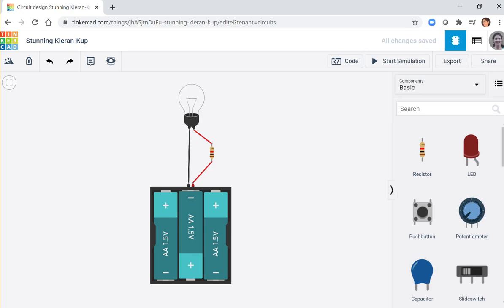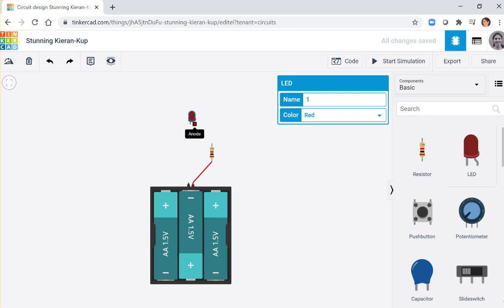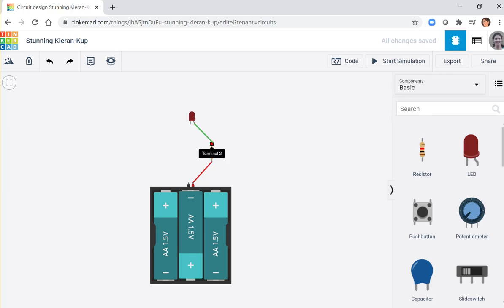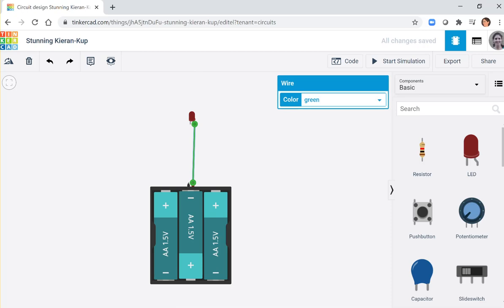There's another type of light that's called LED. So click on the bulb and delete, and we will select the LED and add it there. Okay, the anode should be linked to the positive side. Let's try first without any resistor. So the anode should be linked to the positive, and it should be red.